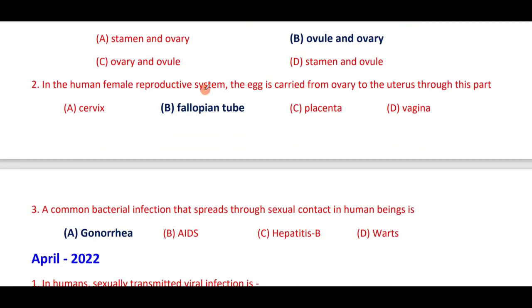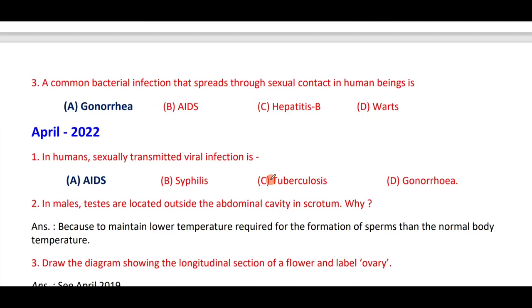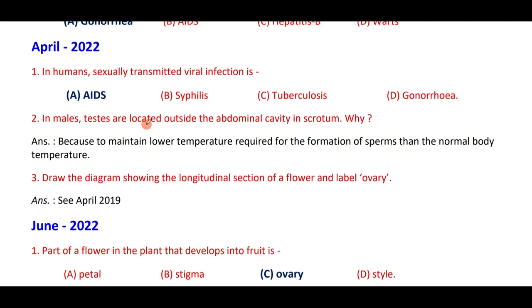In the human female reproductive system, the egg is carried from the ovary to the uterus through the fallopian tube. A common bacterial infection that spreads through sexual contact in humans is gonorrhea; the others are viral infections, caused by viruses. In humans, a sexually transmitted viral infection is AIDS, acquired immunodeficiency syndrome. In males, testes are located outside the abdominal cavity in the scrotum. Why? To maintain the lower temperature required for the formation of sperms than the normal body temperature.